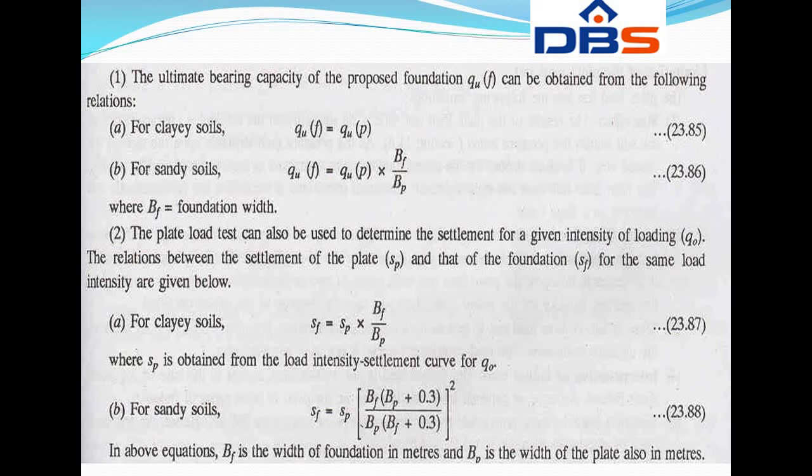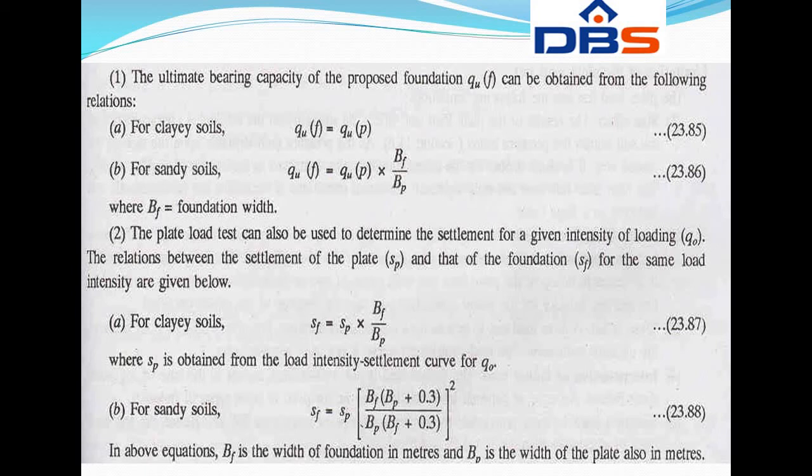The plate load test can also be used to determine the settlement for a given intensity of loading, and the relation between the settlement of the plate, denoted by SP, and that of the foundation, denoted by SF, for the same load intensity is given. For clay soils, SF is equal to SP into BF by BP, where SP is obtained from the load intensity settlement curve for Q naught.